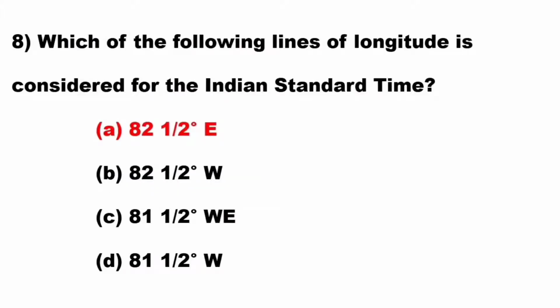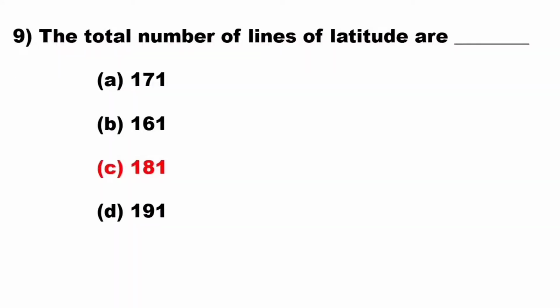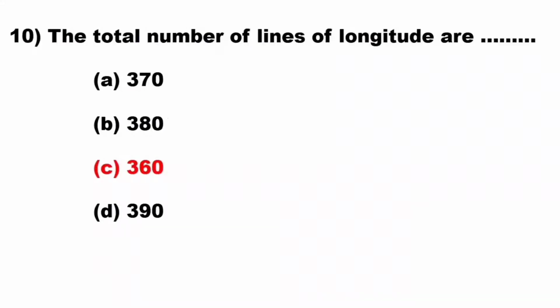Which of the following lines of longitude is considered as the Indian Standard Time? 82.5 degree east. Option A is the correct answer. The total number of lines of latitude are option C, 181 is the correct answer. The total number of lines of longitude are option C, 360 is the correct answer.